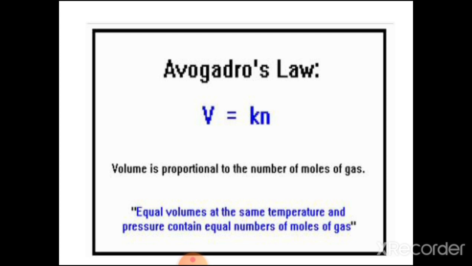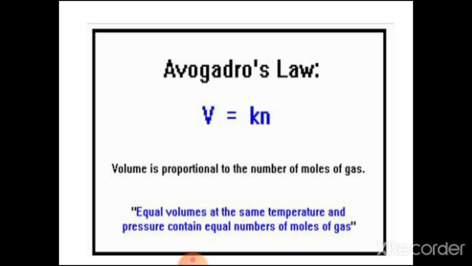And by Avogadro's law, 2 molecules of hydrogen react with 1 molecule of oxygen to give 2 molecules of water. Therefore, 2 molecules of hydrogen gas combine with 1 molecule of oxygen to give 2 molecules of water vapor.